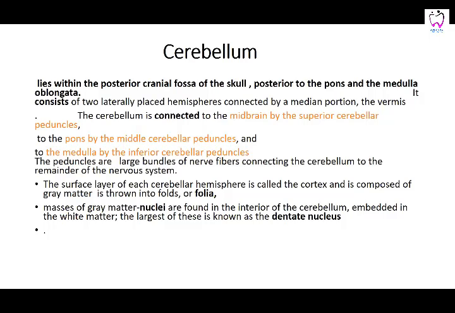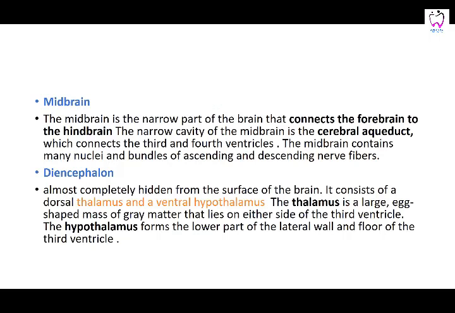The surface of each cerebellar hemisphere is convoluted and is composed of gray matter which is thrown into folds or folia. Masses of gray matter are deeply buried in the cerebellum, and the most common one is known as the dentate nucleus. They are four in number and very small, and the most prominent one is the dentate nucleus. Then is the midbrain.